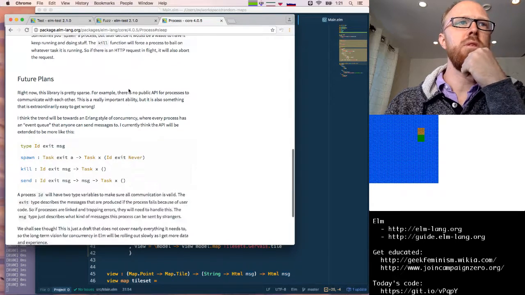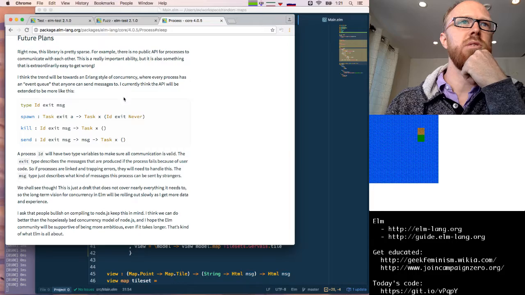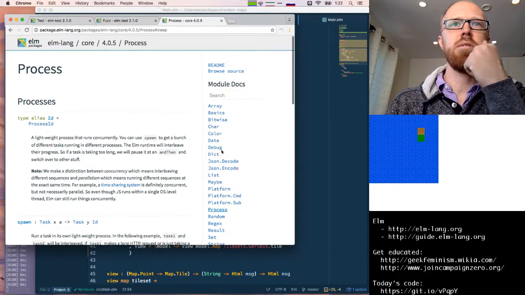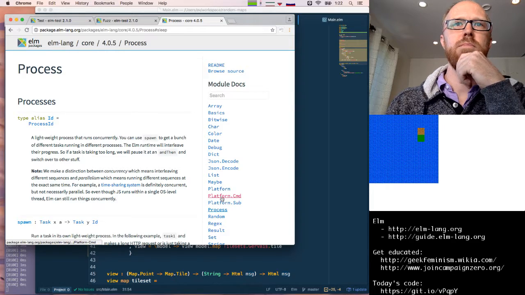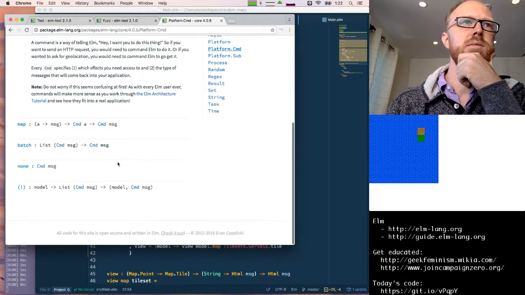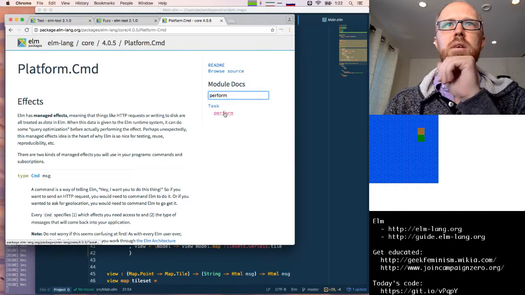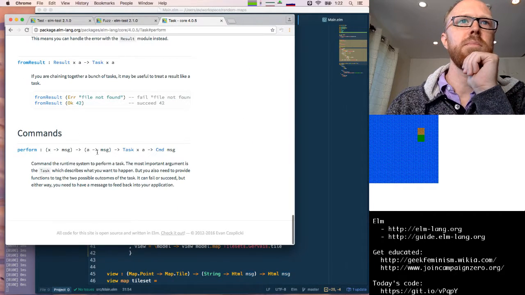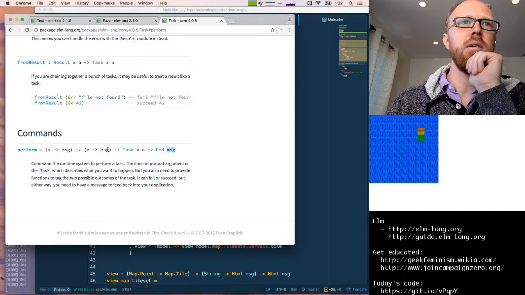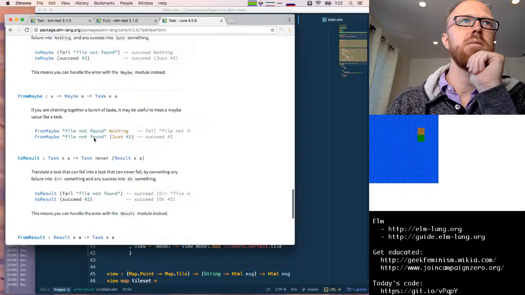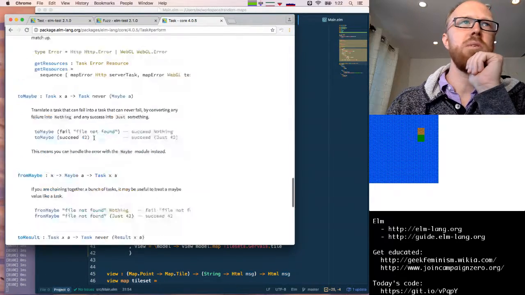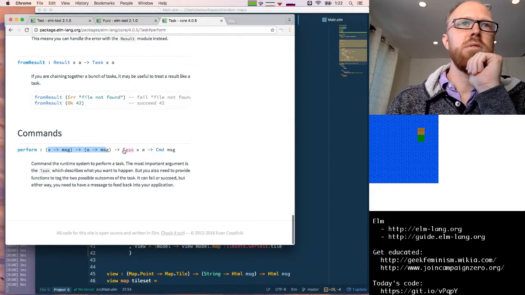Or, excuse me, you can turn a task into a command. That's in another module called... I think it's called perform. Yeah, okay, Task.perform. So here we can execute our command. Excuse me. We can use this to turn the sleep task into a command.